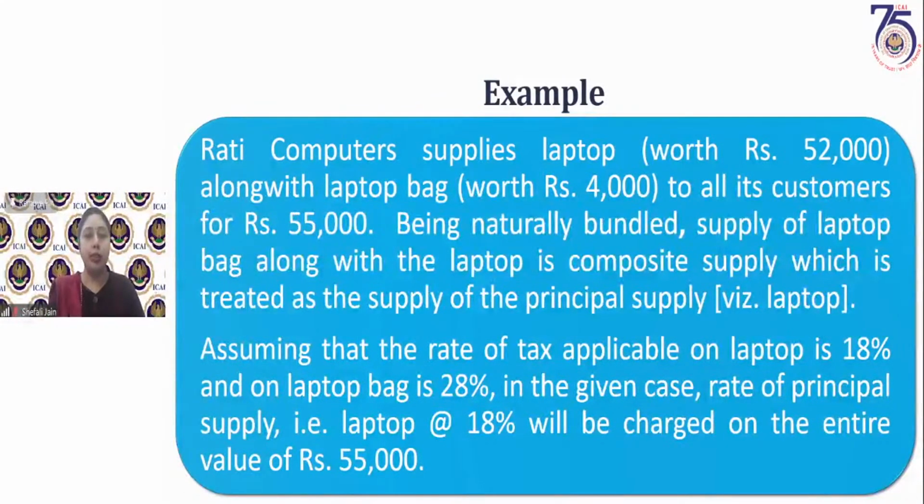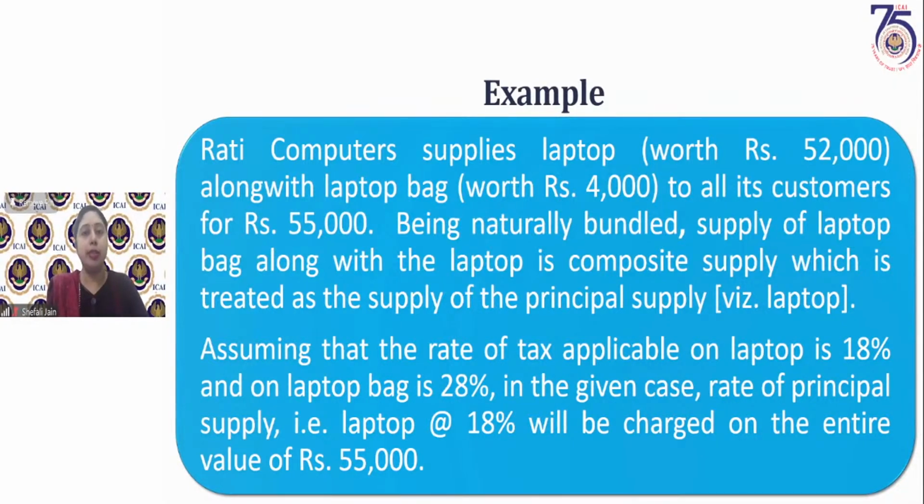Now let us see how it is taxed. Rati Computers is selling laptop. Laptop is worth rupees 54,000. Laptop bag is also being provided. It provides its laptops in laptop bags to all its customers. These laptop bags are worth rupees 4,000, but together they charge 55,000 from the customers. Now this is a naturally bundled activity. Laptop bags are naturally bundled with laptop and it becomes a composite supply.